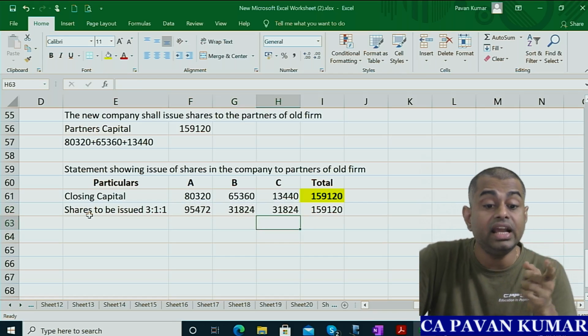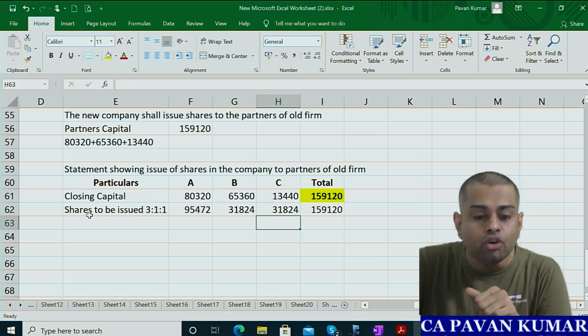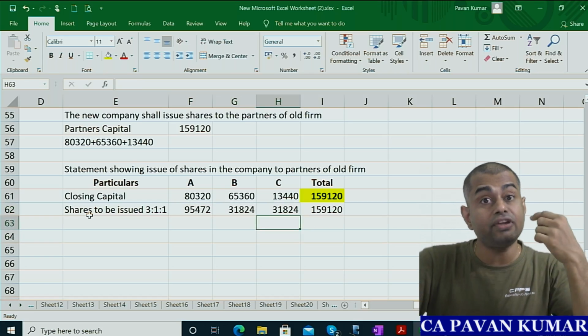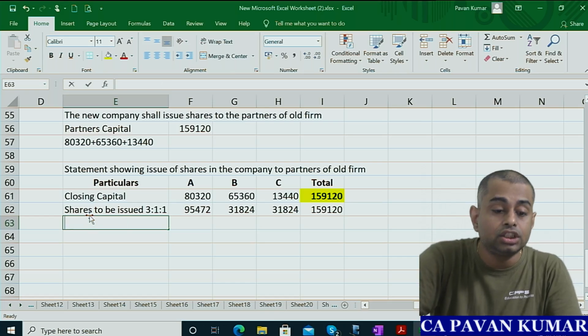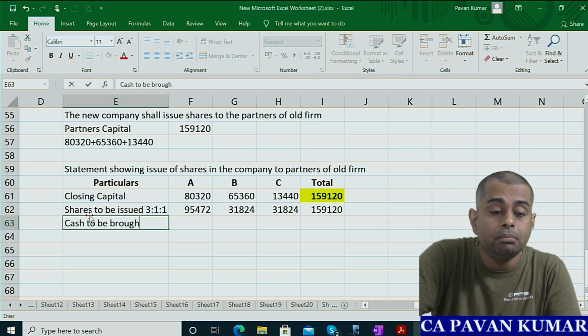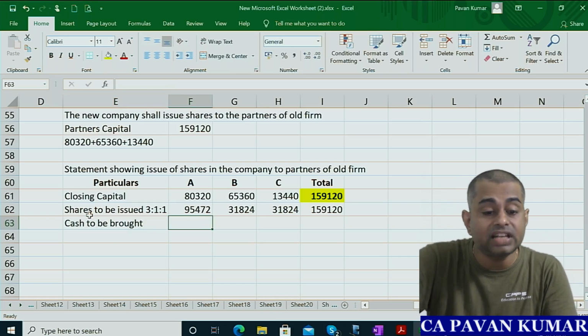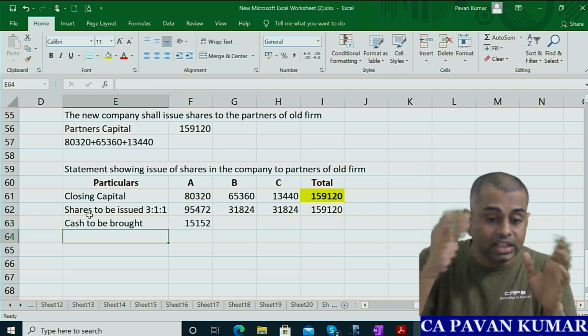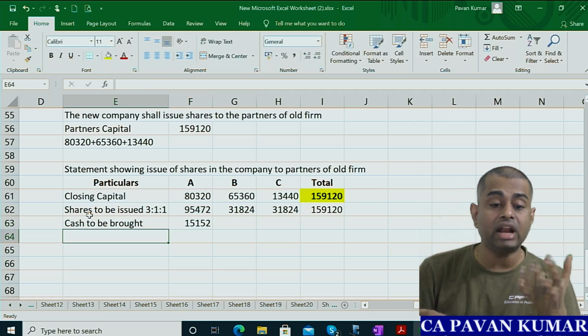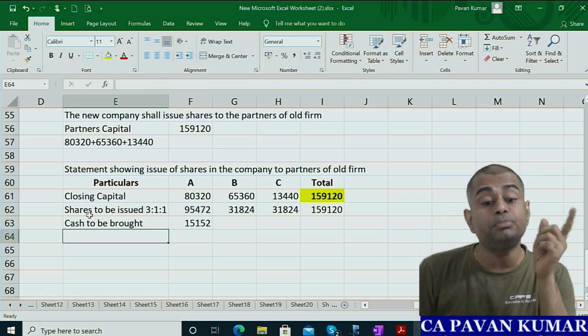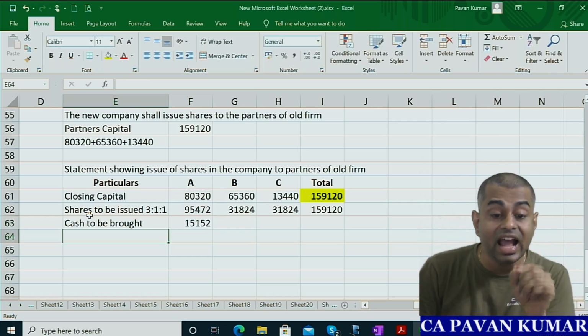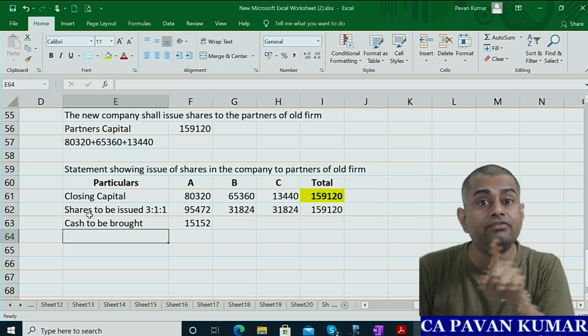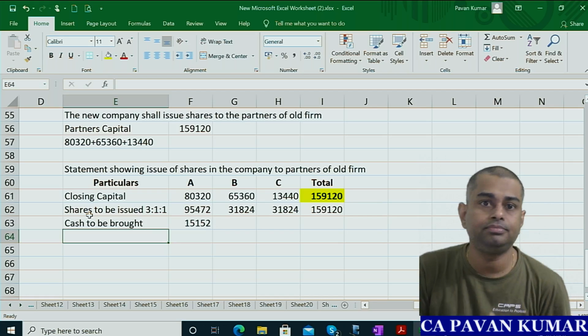But A's existing capital is 80,320 only, but he will get 95,472 worth of shares. So cash to be brought by Mr. A. You have 80,320, but I am giving you 95,472, so you should subscribe to shares. So A has to buy 15,152 shares with cash.